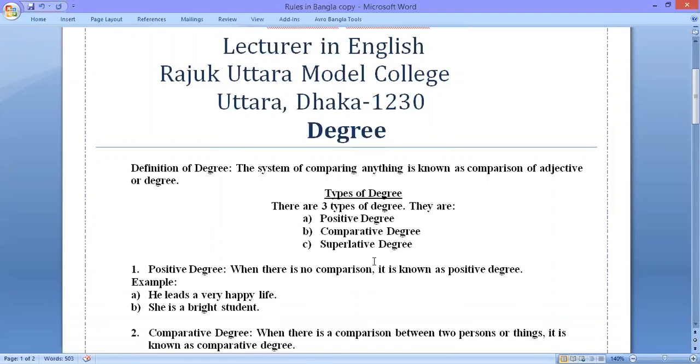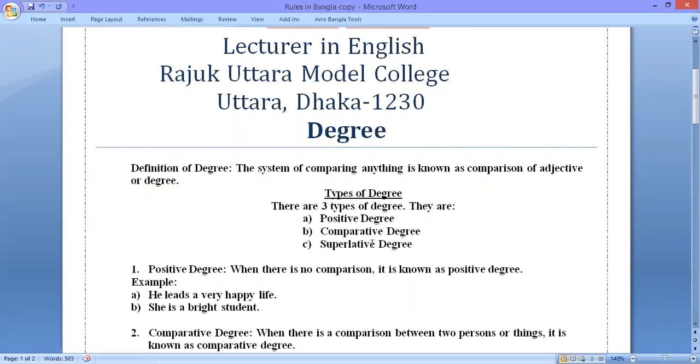So first of all, I would like to define positive degree. The definition of positive degree is: when there is no comparison, it is known as positive degree. I am repeating, when there is no comparison, it is known as positive degree.